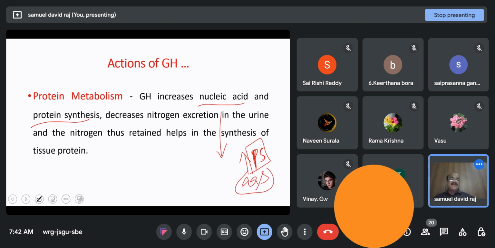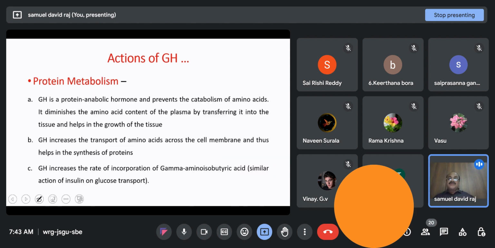Amino acid is formed of, as the name implies, an amino NH2 group, nitrogen. It decreases nitrogen excretion in the urine, and the nitrogen thus retained helps in the synthesis of the tissue protein. Actually, this hormone is called a protein anabolic hormone.